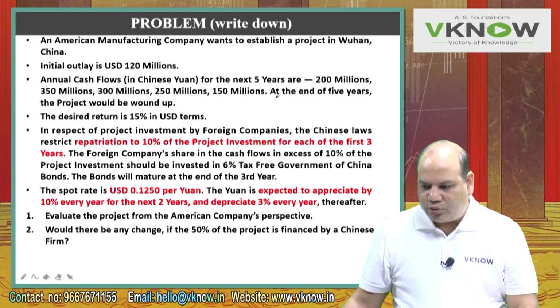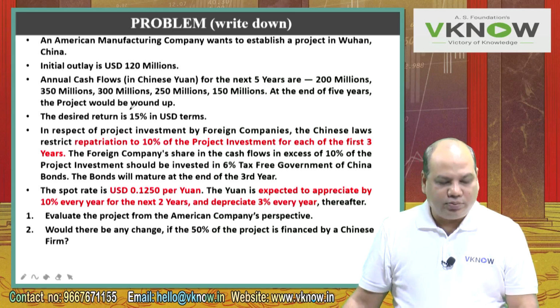Full stop. Continue. At the end of 5 years, the project would be wound up.